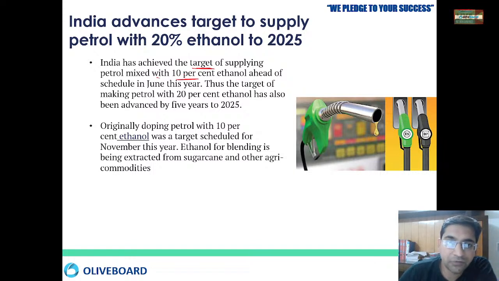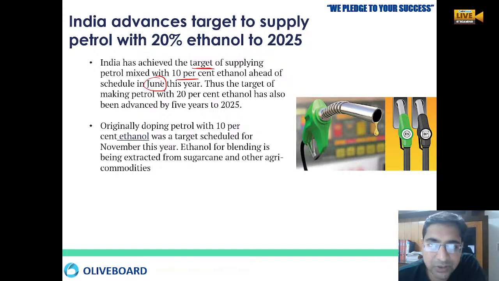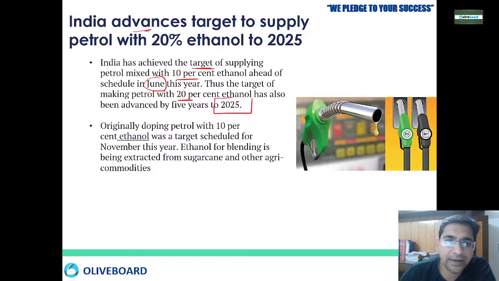We are already ahead of schedule, and we have already achieved the 10% target this year. And now we have advanced our target to 20% in 2025. So the target has been advanced by 5 years, and we wanted to achieve that. Okay, so ethanol blending.